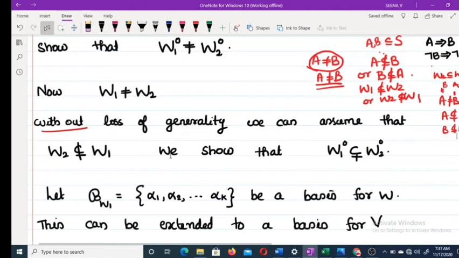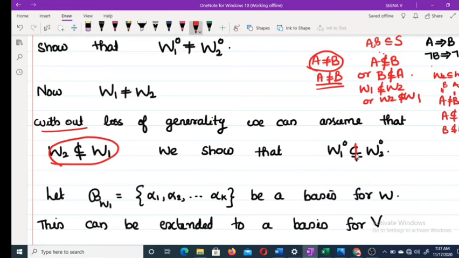So we assume W2 is not contained in W1, and we are going to prove that W1 not is not contained in W2 not.